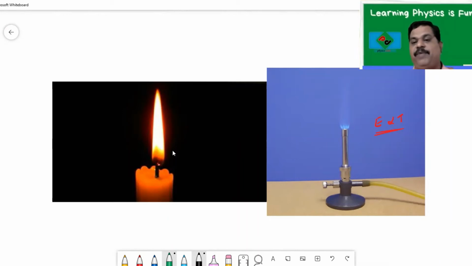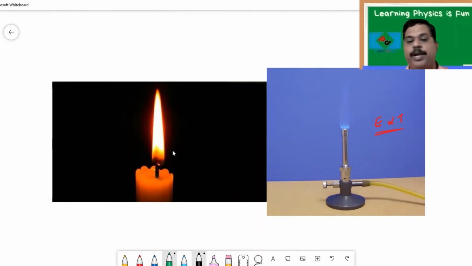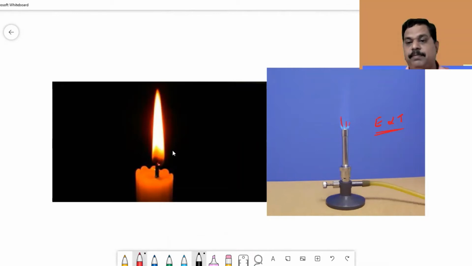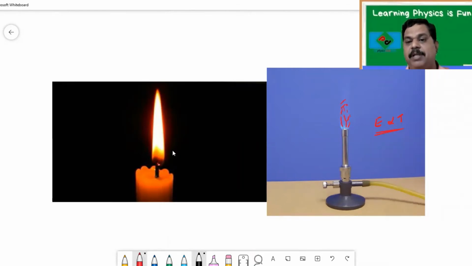They know that when the gas is about to run out, the blue color of the flame turns to red, because the combustion decreases. So a blue flame will be at a higher temperature when compared to a red flame.